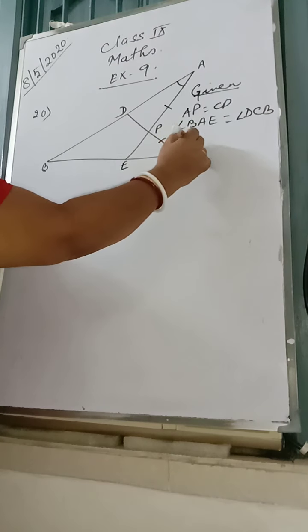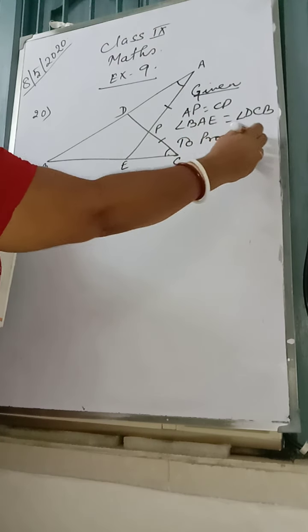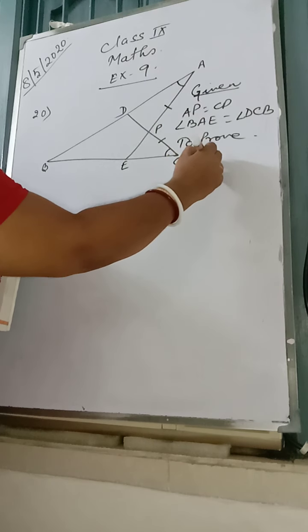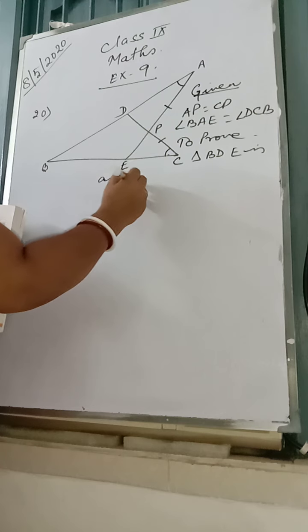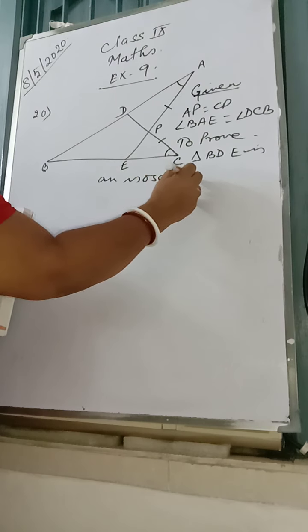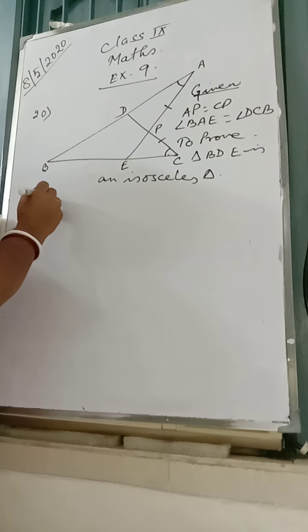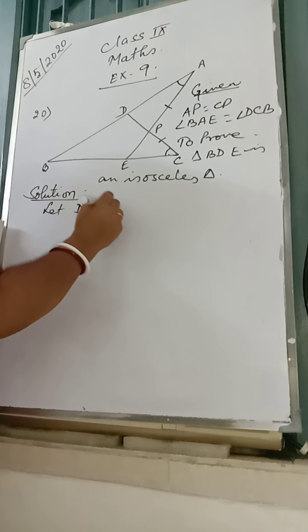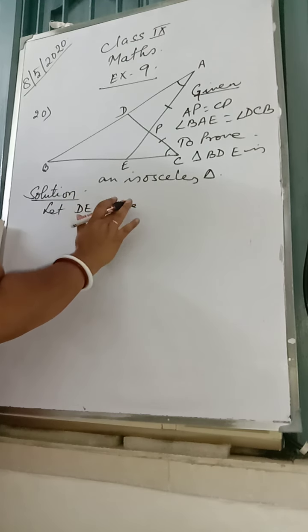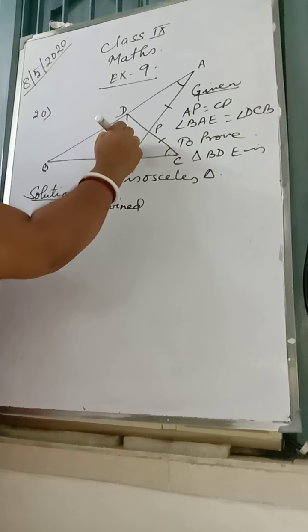To prove: triangle BDE is an isosceles triangle. Now solution. Let DE be joined, because once we join DE, then only we get the triangle BDE.